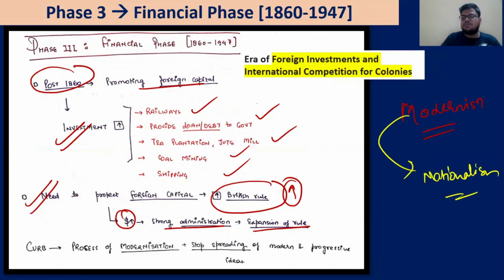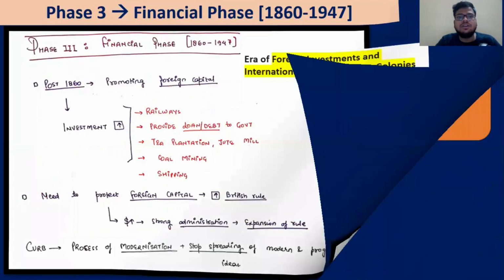Whether it be the free press, whether it be the education, which has also led to this. For example, you can see the critique which is now coming of the Britishers because of these educated Indians only, because you have provided them the space, you have provided them the free press, and now these people are coming up and they are putting forward a critique of the Britishers. So it's a lot of issues that are there.